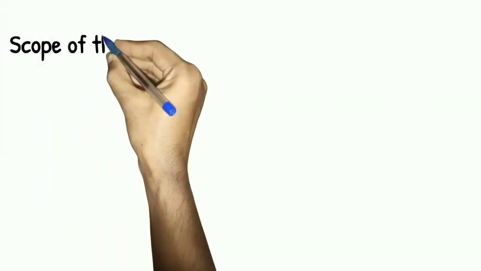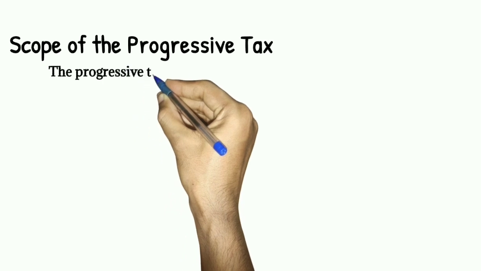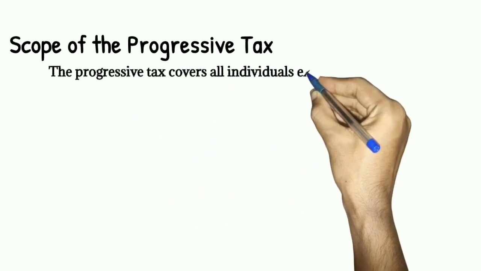After knowing the income tax table for individual taxpayers for the year 2018 to year 2022, let's proceed to the scope of the progressive tax. The progressive tax covers all individuals except NRA-NETB.